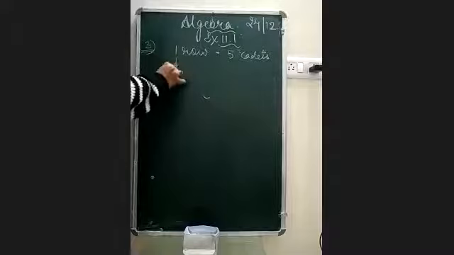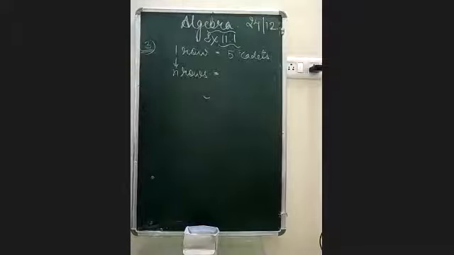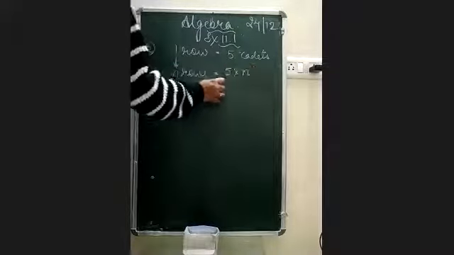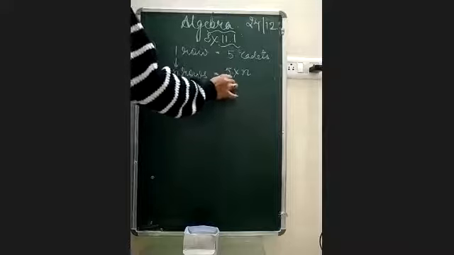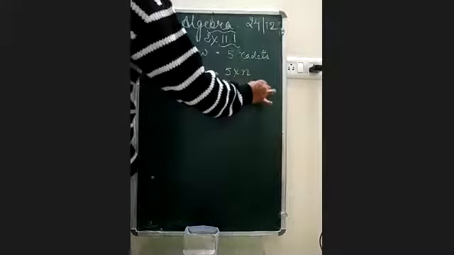If the number of rows is n, can you tell me the answer, all of you in the chat box? What should be the answer here? Please type in the chat box. If there is one row, 5 cadets, then if there are n rows, how many cadets should be there? Very nice. It should be 5 into n. And if you write 5 into n, that means 5n. So it would be 5n cadets.